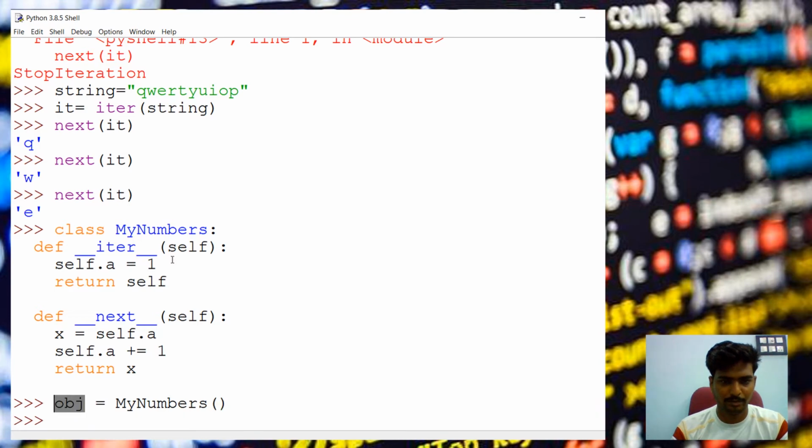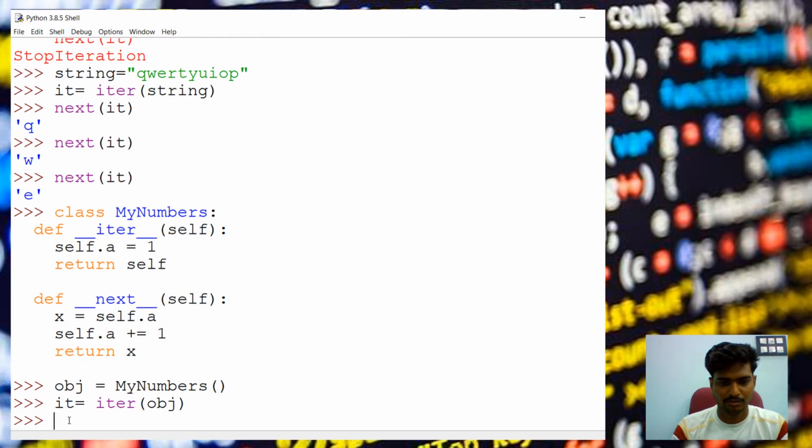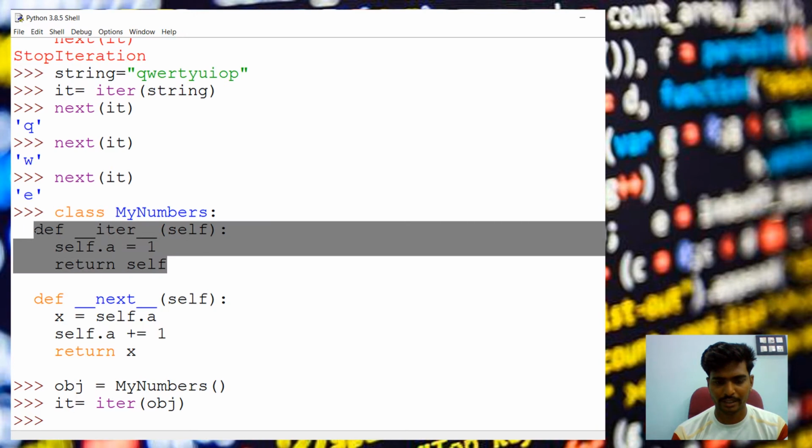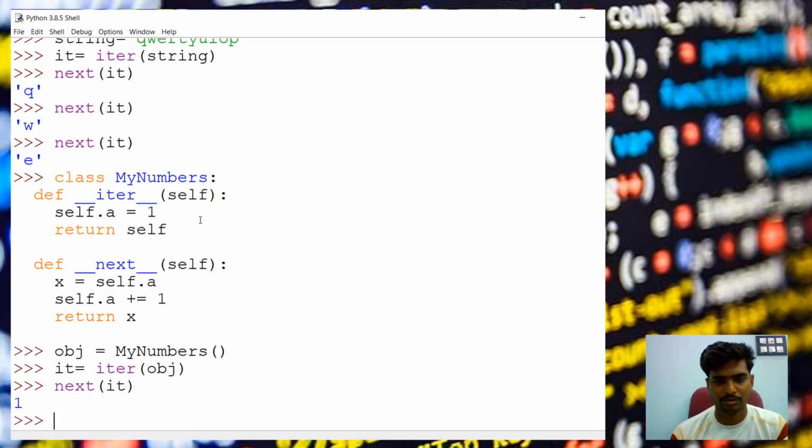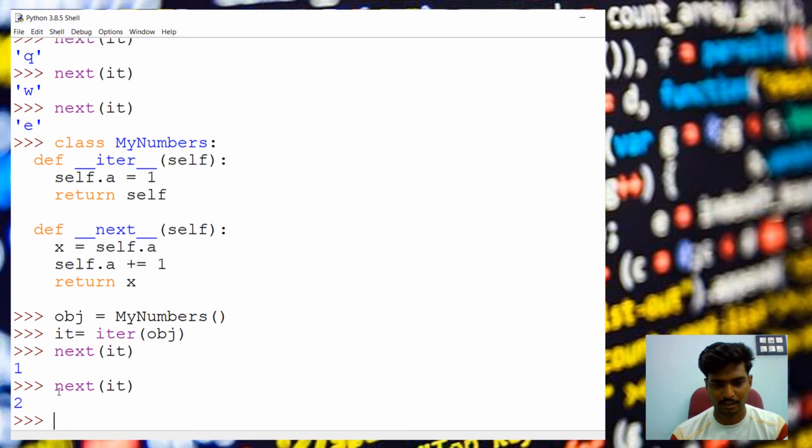This object we will pass to iter, the same as we did earlier. Now our iterator is ready, and the __iter__ section is executed internally. Now we have to use print. Without print we can do it in the console, but ideally we give print here. You can see the first time I execute next, I got 1. The next time I got 2, and next I got 3.